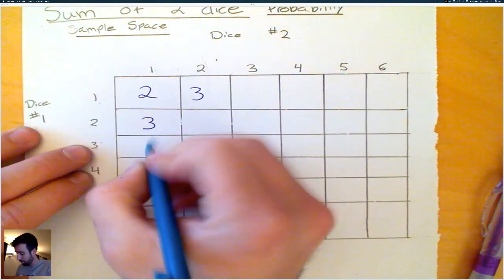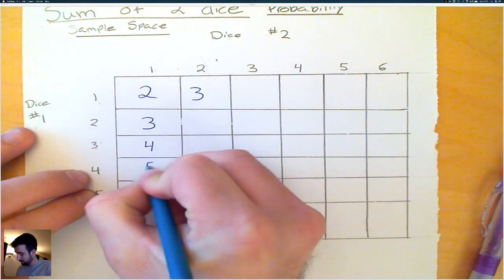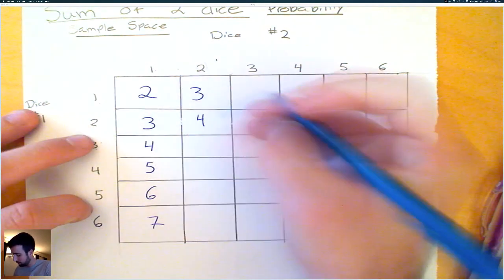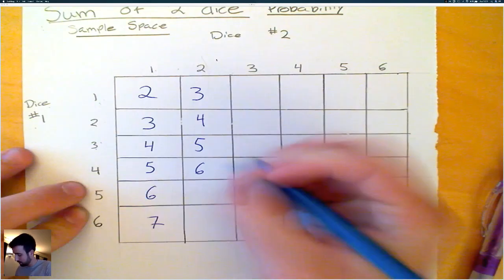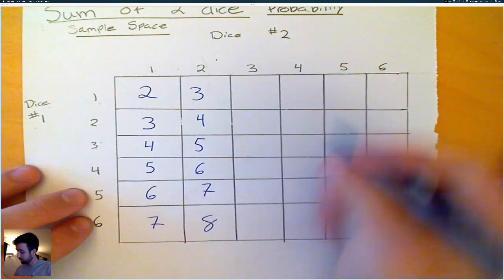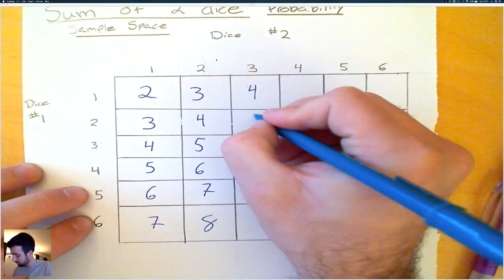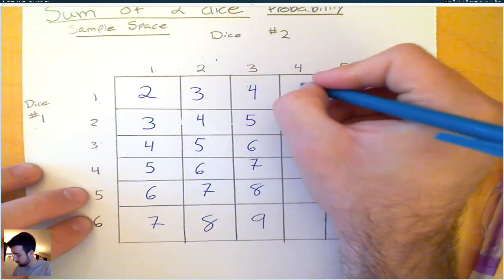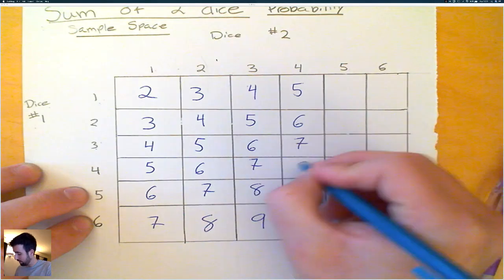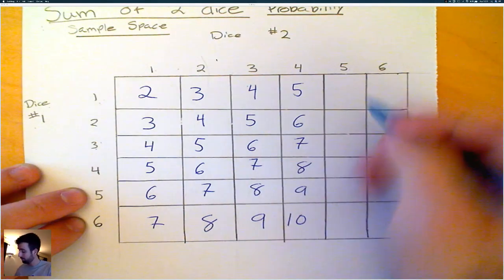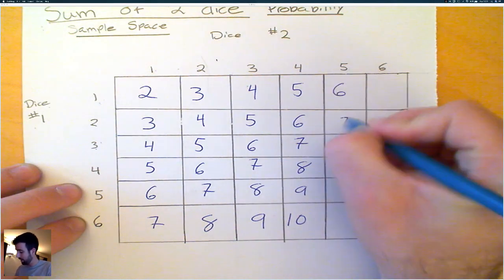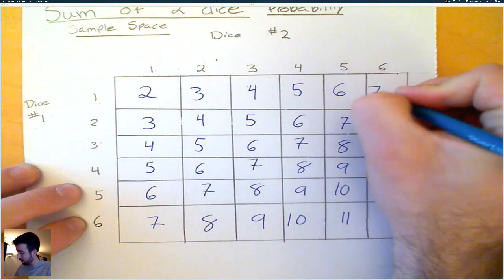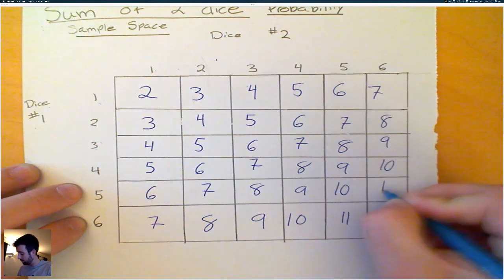So 3 and 1 would get me 4, 4 and 1 would get me 5, 6, 7. 2 and 2 gets me 4, then 5, 6, 7, and you should see a pattern. This is 4, this is 5, 6, 7, 8, 9. This is 5, 6, 7, 8, 9. This is going to be 10. This is 6, 7, 8, 9, 10, 11. This is 7, 8, 9, 10, 11, 12.